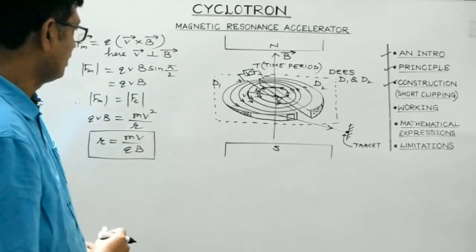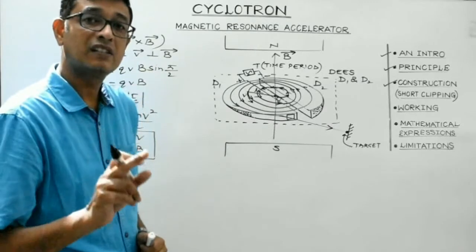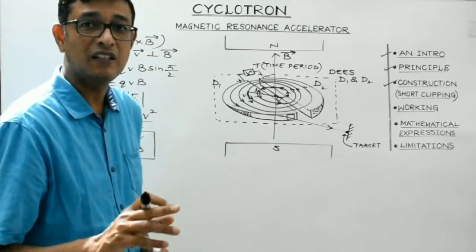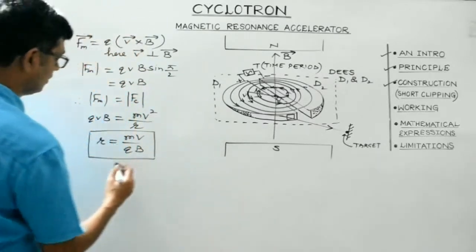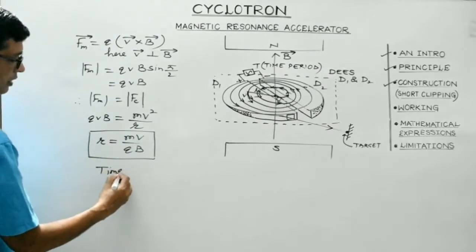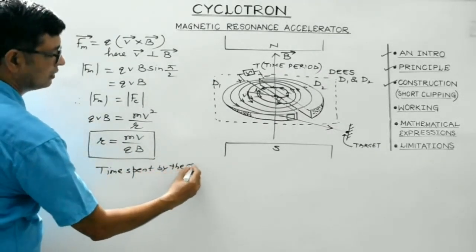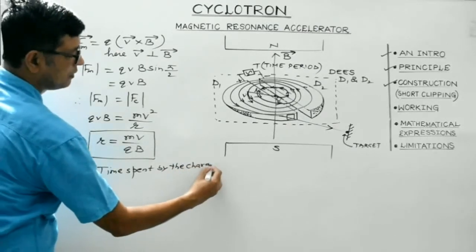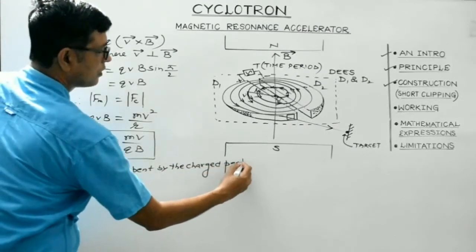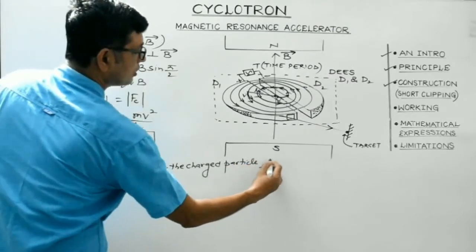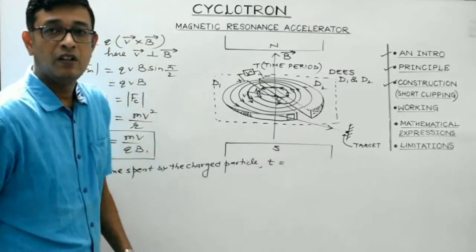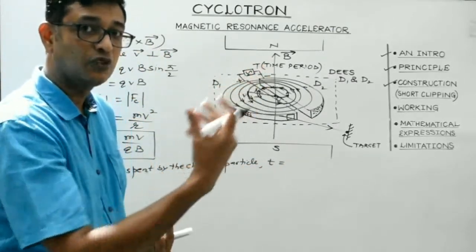Students, this is the expression for the radius of the semicircular path which the charged particle will follow. Now let's find out the time which a charged particle spends inside a D. Suppose the time spent by the charged particle is given by t. It will be distance over speed, obviously.